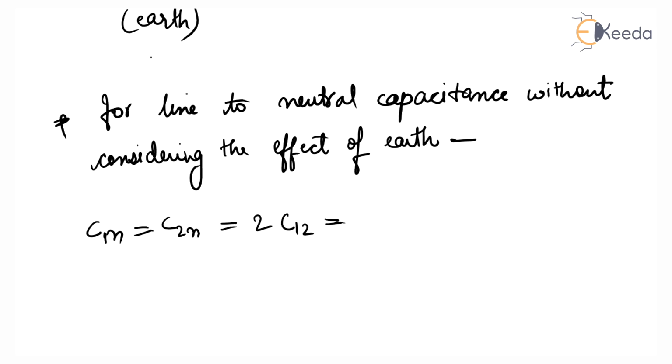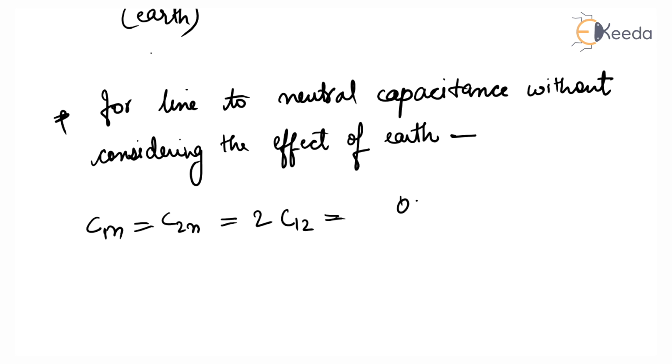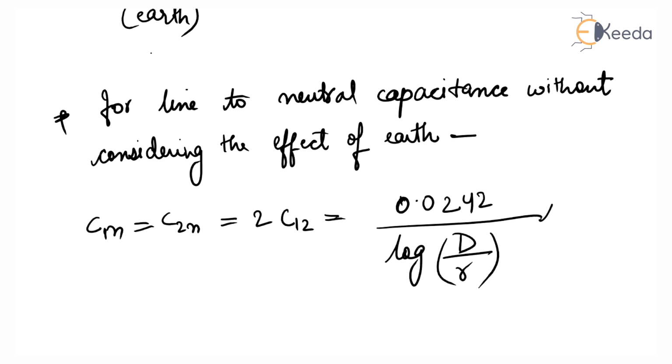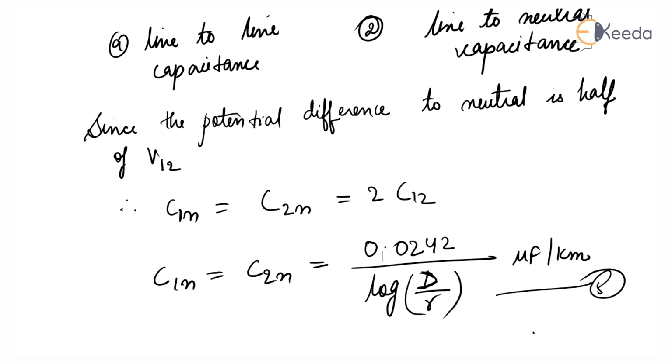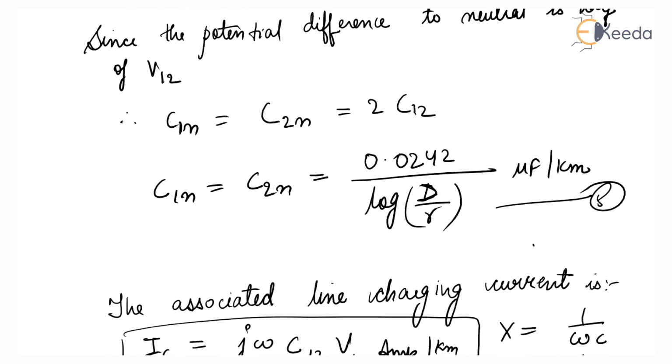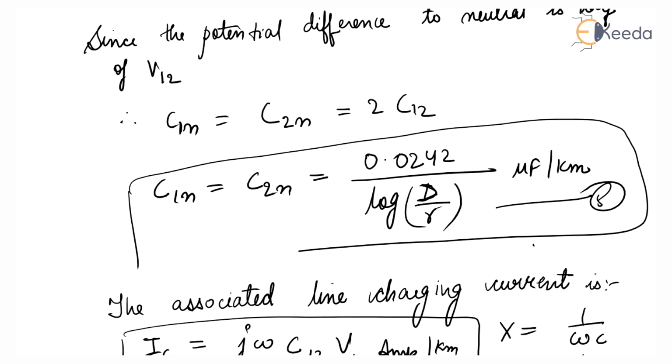So C12 is equal to 0.0242 upon log d by r microfarad per kilometer. You know this equation, we have already calculated this equation for a single phase line. This equation is equal to 0.0242 upon log d by r microfarad per kilometer.